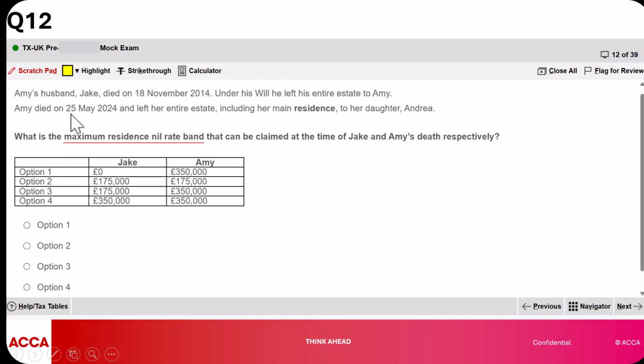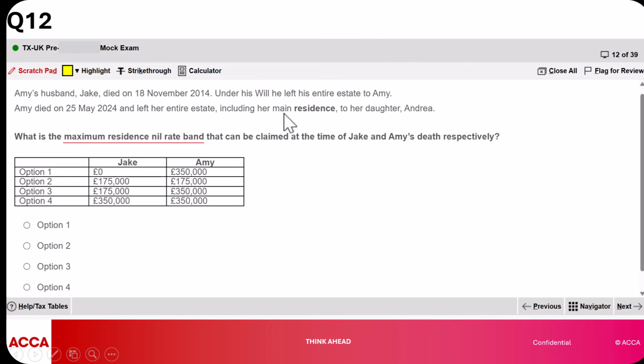Why? One, she died after it was already drafted as a law. I mean, it's already in place. It's operational. But secondly, part of her estate includes her main residence, and this is given to a direct descendant, which is her daughter. Okay, so she qualifies for residence nil rate band, and that means she'd have her own 150,000.